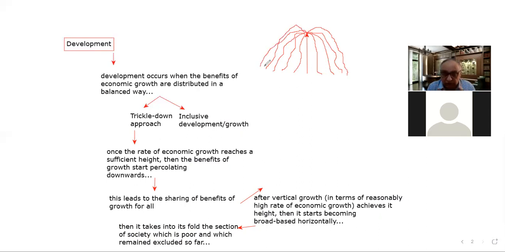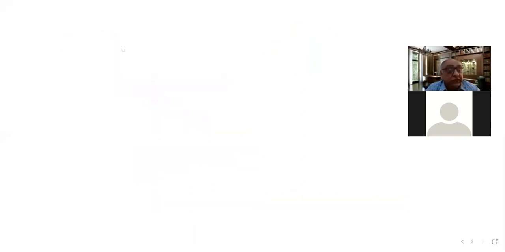So this is one approach, but as far as India's case is concerned, in the decades of the 1970s and 1980s, the Indian economy experienced the Hindu rate of growth, as we discussed yesterday.